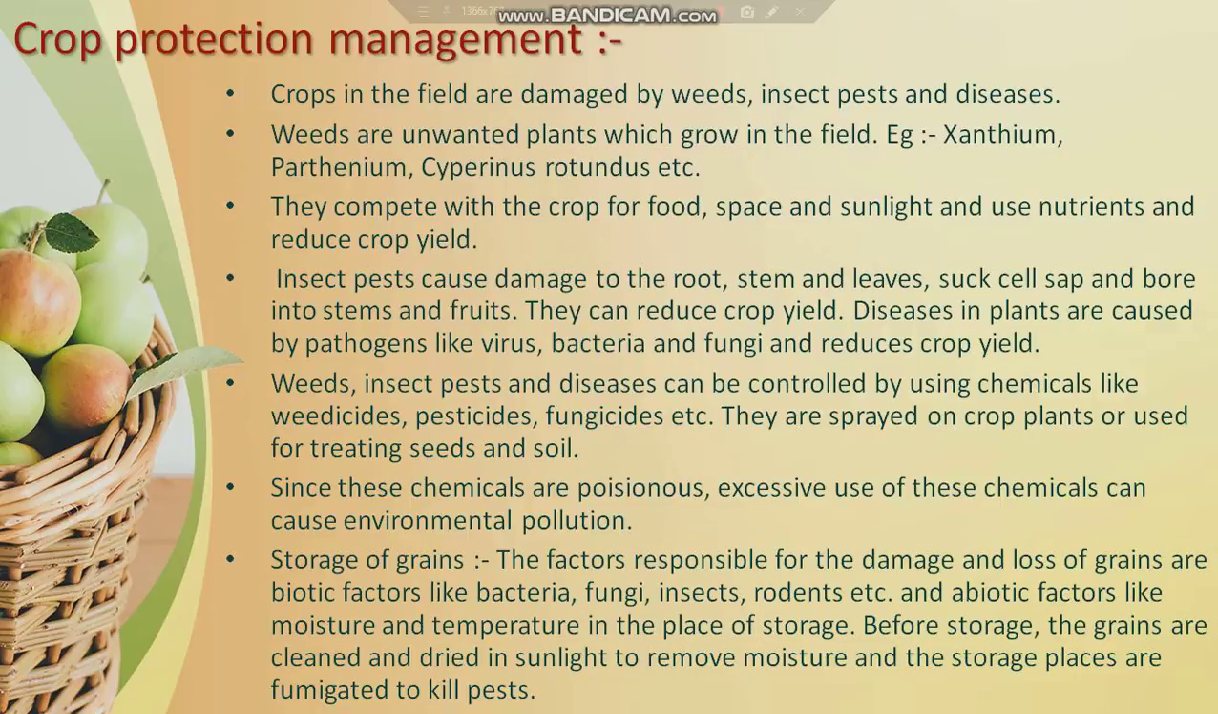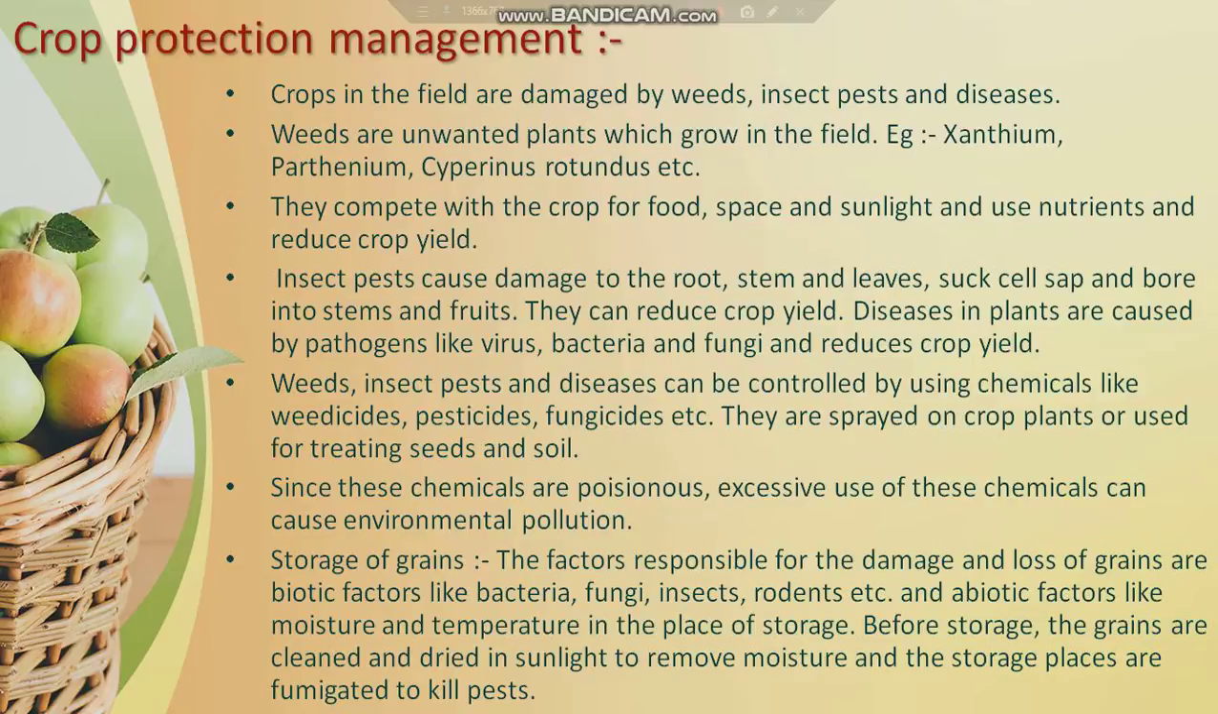Crops in the field are damaged by weeds, insects, pests and diseases. Weeds are nothing but the plants which grow in the field along with the main crops, but which are not wanted by us, but they compete for the nutrients along with the main crops, and hence these weeds have to be removed, and this can be done either manually with a sickle or by applying chemicals, and the process of removing weeds is called weeding. And examples of the most commonly found weeds are xanthium, parthenium, etc.